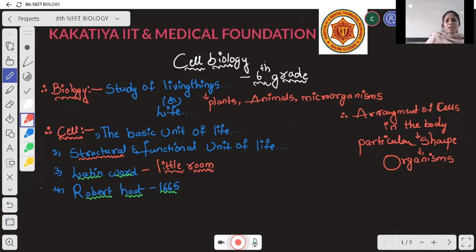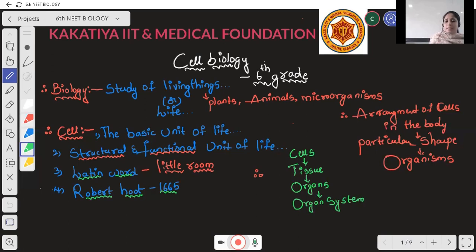Then coming to functional unit, why is it called a functional unit? A group of cells combine together and form tissues. A group of tissues combine together and form organs. A group of organs combine together and form an organ system.